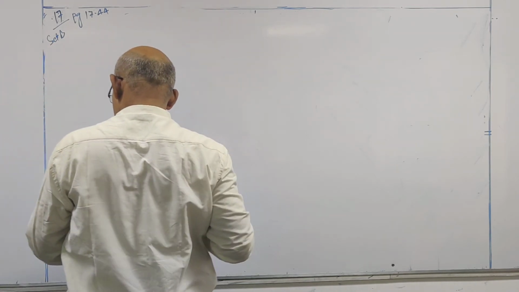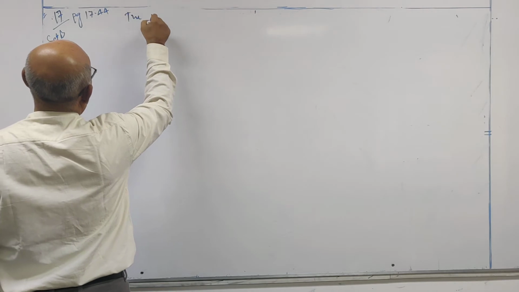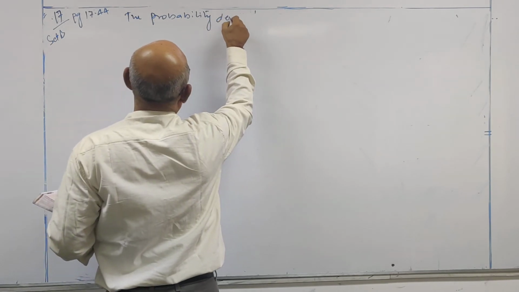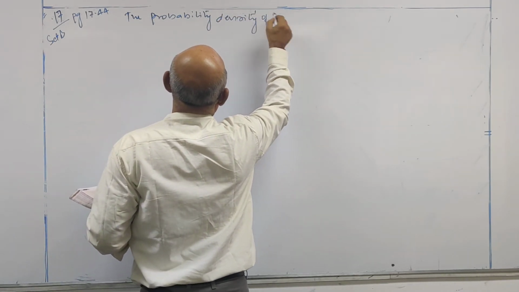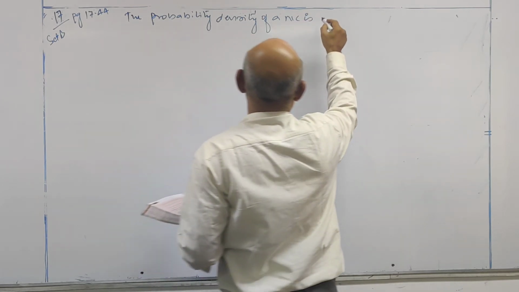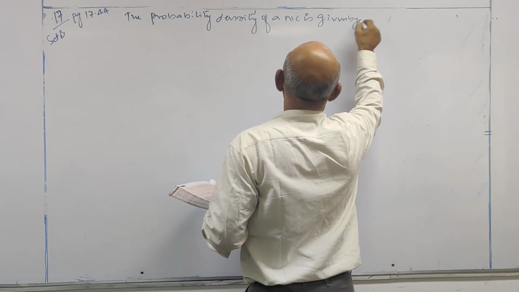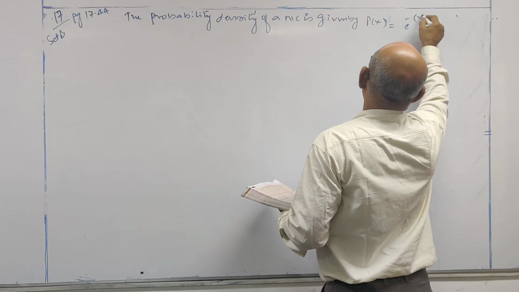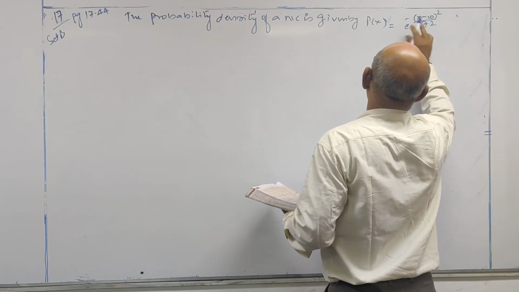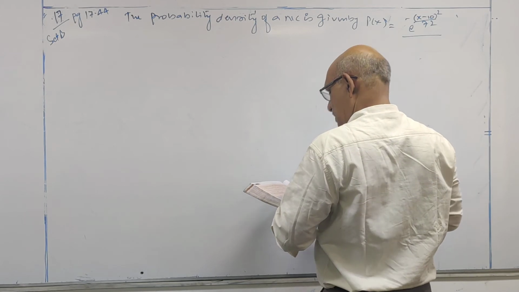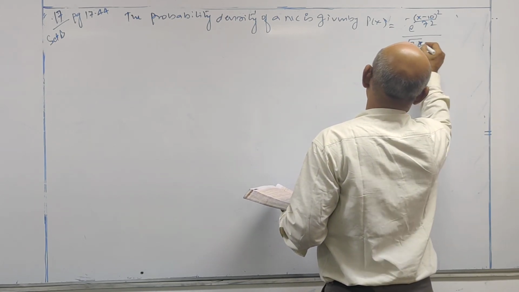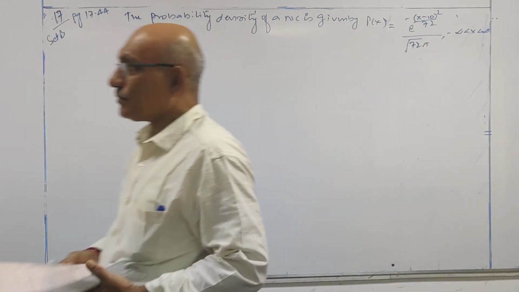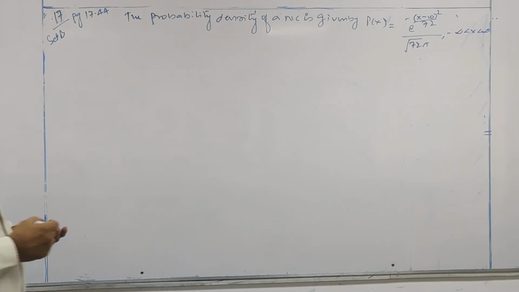Seventeenth question. Now the probability density function of a normal curve is given by P of x is equal to e power minus (x minus 10) whole square by 72, divided by 72 into pi under root, for minus infinity less than x less than infinity. This is question number 17.